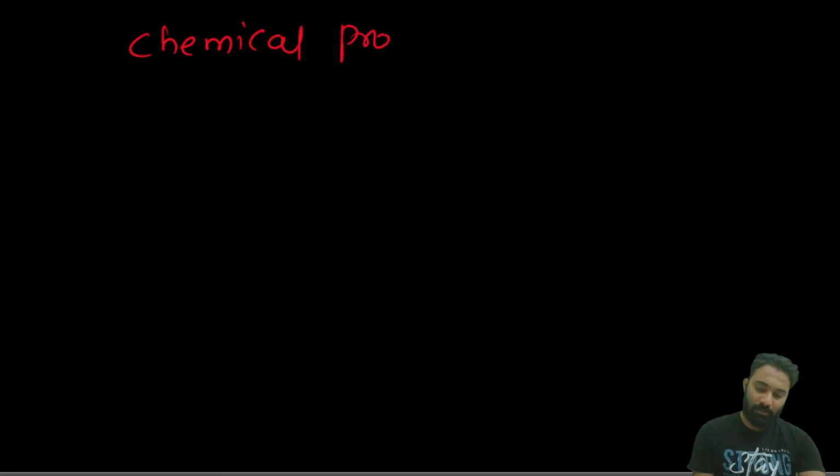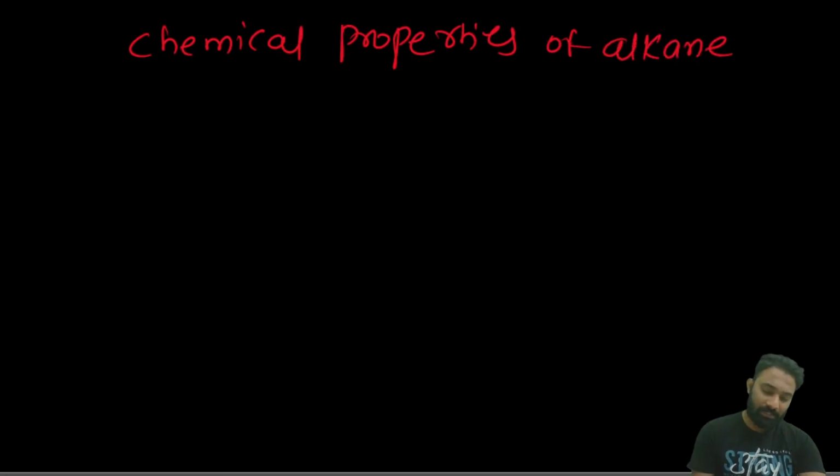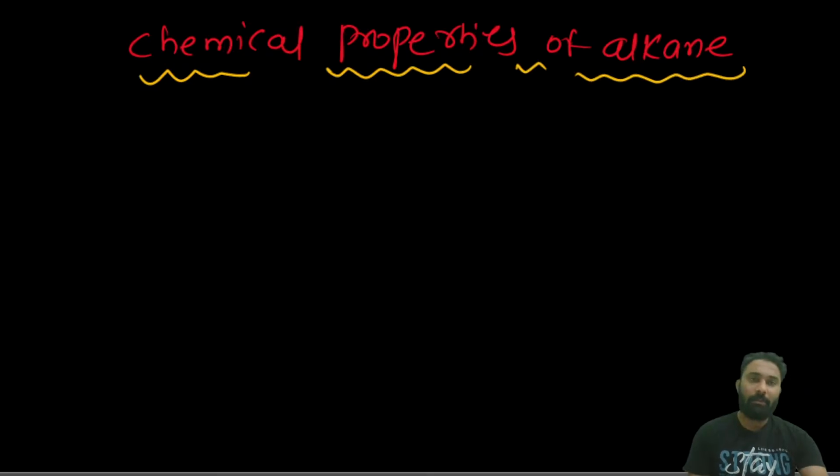Now listen carefully. Now chemical properties of alkane. In the chemical properties of the alkane, the first reaction we are going to see is the free radical reaction of the alkane. Done.